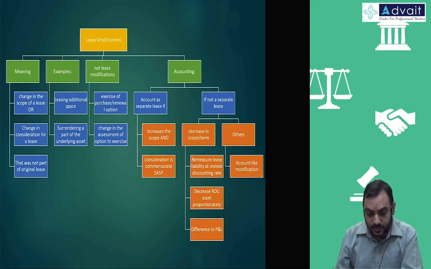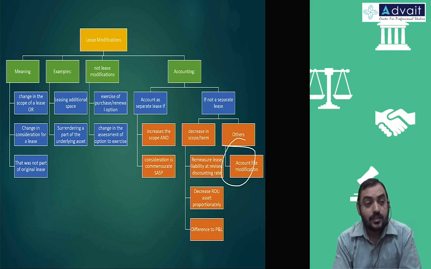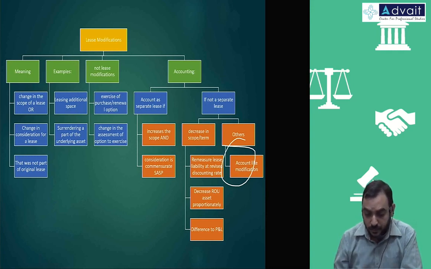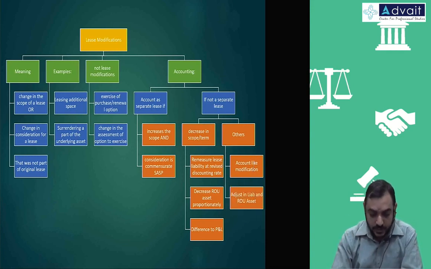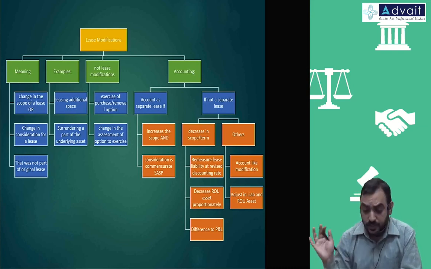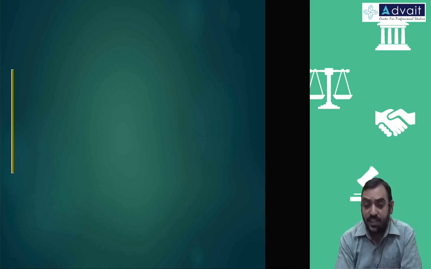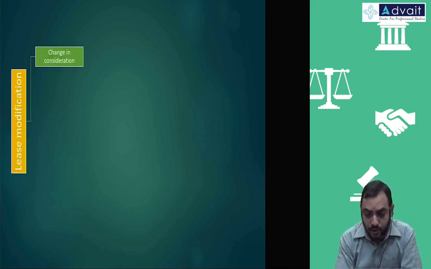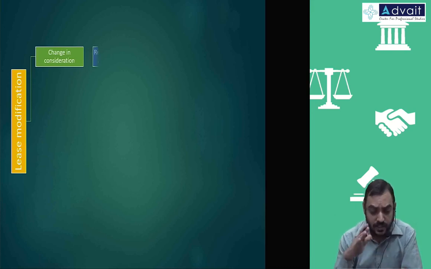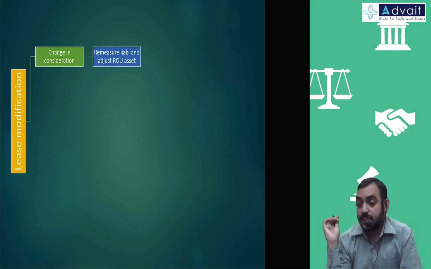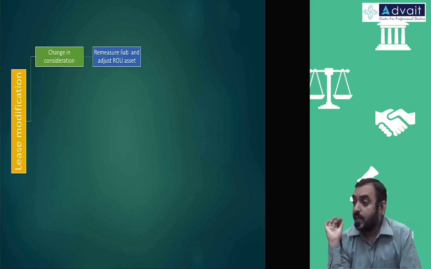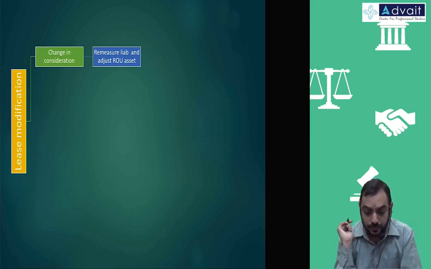In all other cases, you account just like modification, that means reassessment. Reassessment means any changes will be adjusted in liability as well as in ROU asset. Just to quickly summarize this part, what we have discussed, what possibilities there are in lease modification. Either there is change in consideration, that is 1 lakh becoming 95 or 1 lakh 5,000, that you treat just like reassessment. Adjust liability, adjust asset on revised values.